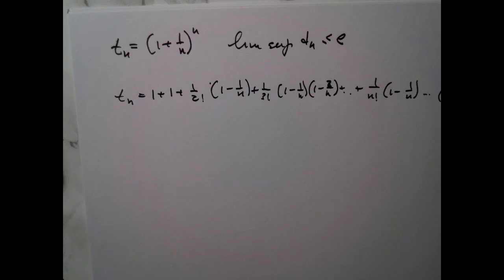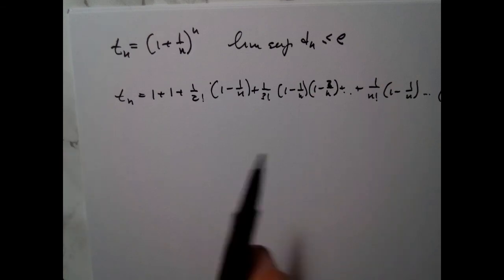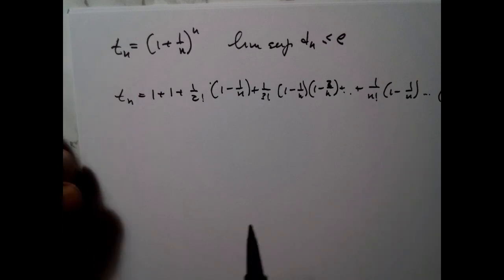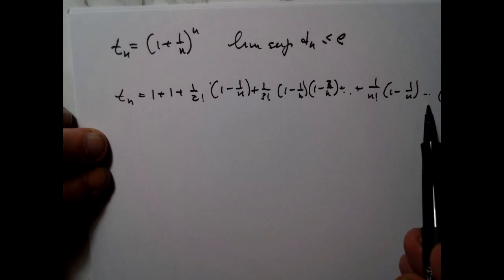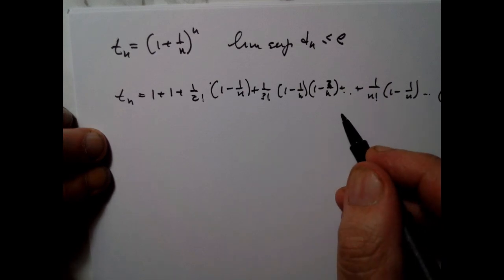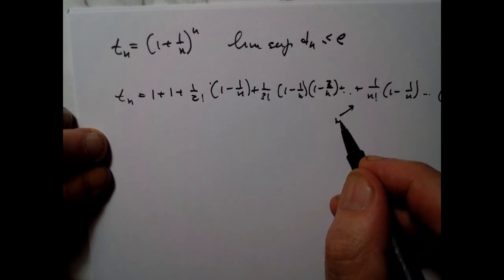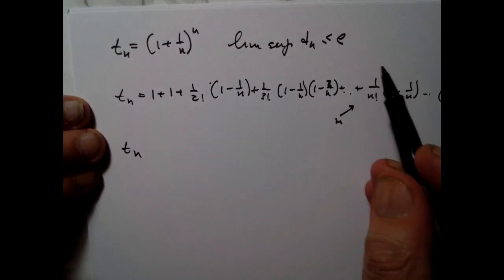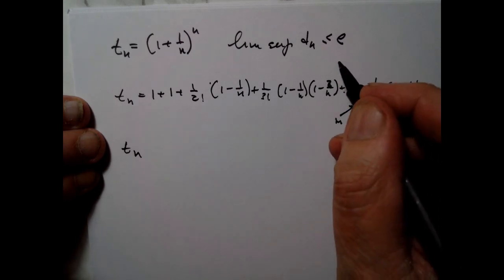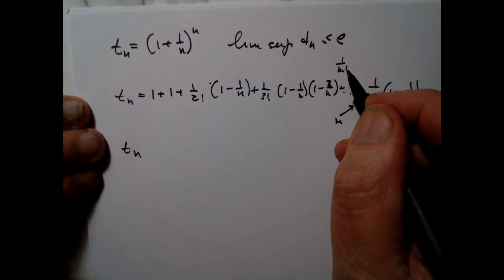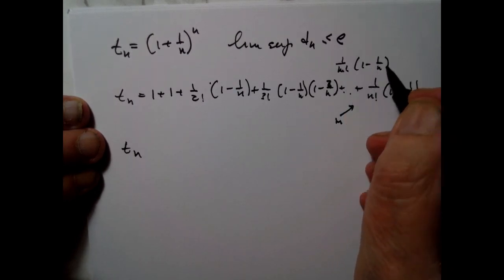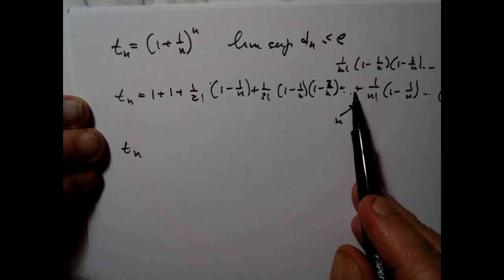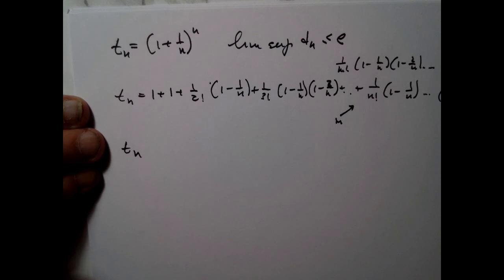Now let's suppose that I'm going to stop this series at some point m. So instead of taking all the terms of the series, I will just take the first m terms of the series, okay? In that case, because I'm dropping some terms, I'm taking this mth term here, 1 over m factorial times (1 minus 1 over n) times (1 minus 2 over n), etc. And if I add something more to it, I'll only get it bigger.